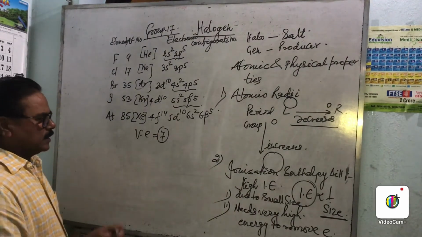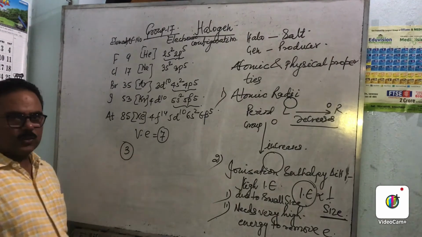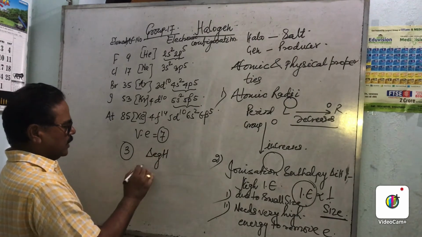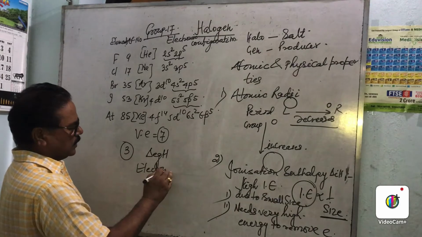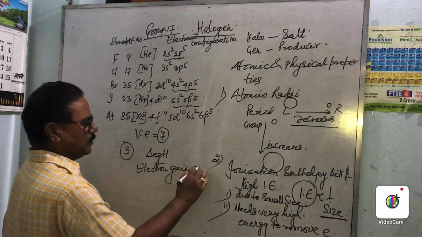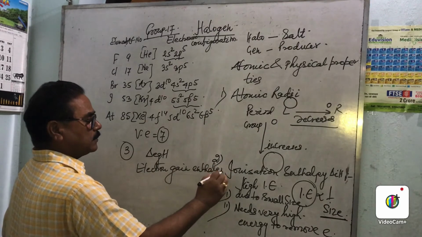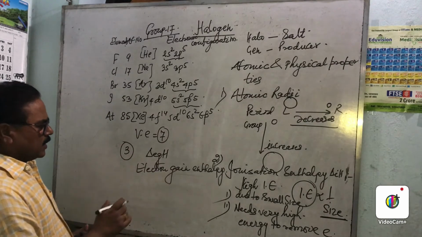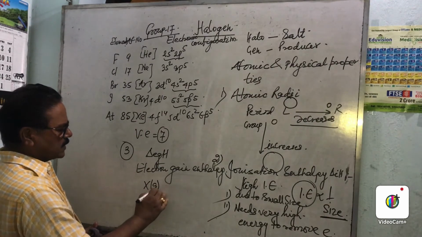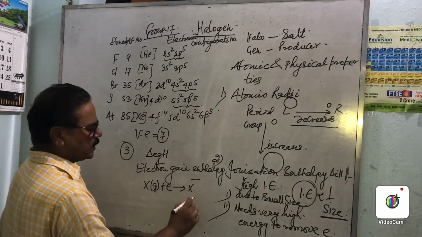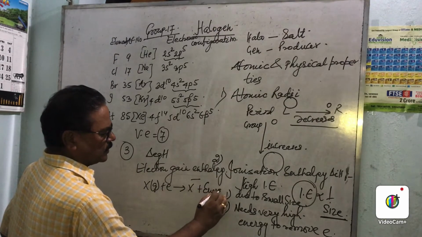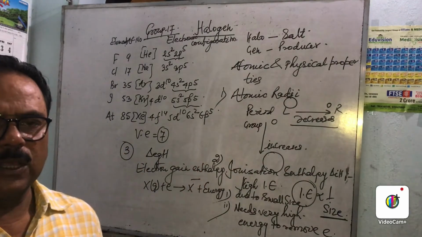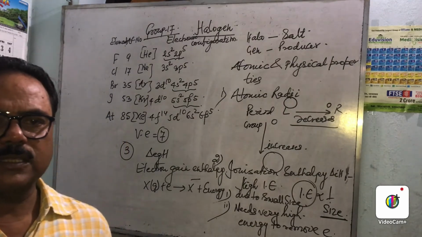The third point is electron gain enthalpy, delta EGH. In the previous topic, in every group, this term has been discussed. Suppose X is a gaseous atom and an electron is added, then X minus is formed and energy is released. So electron gain enthalpy is the amount of energy released when an electron is added to an isolated gaseous atom.